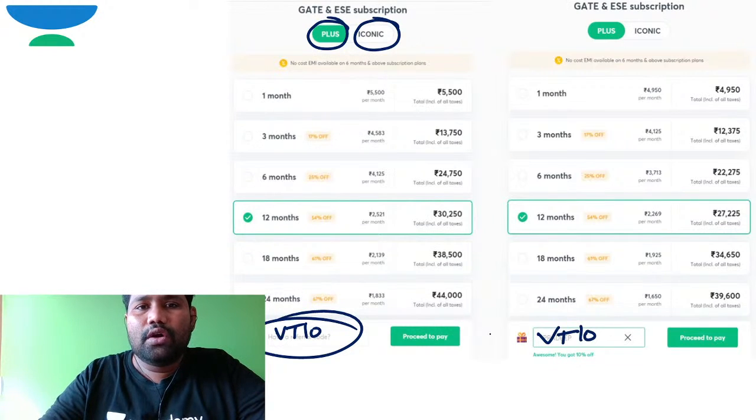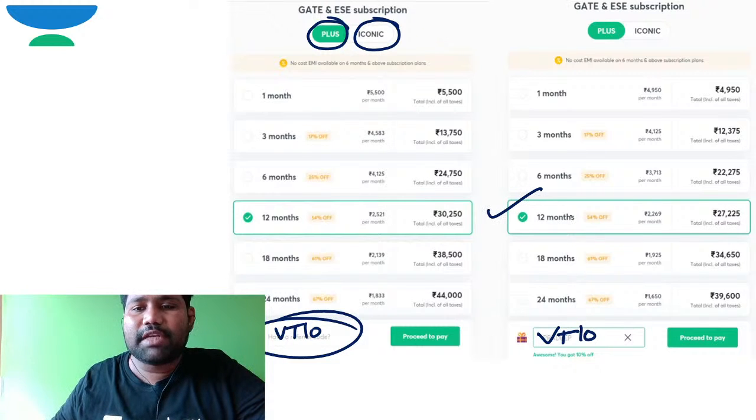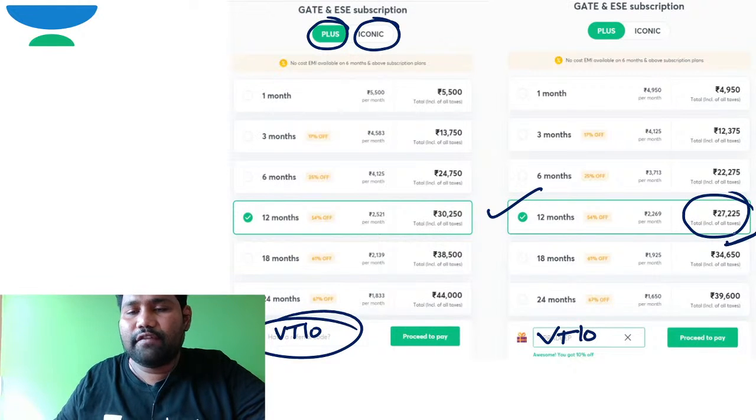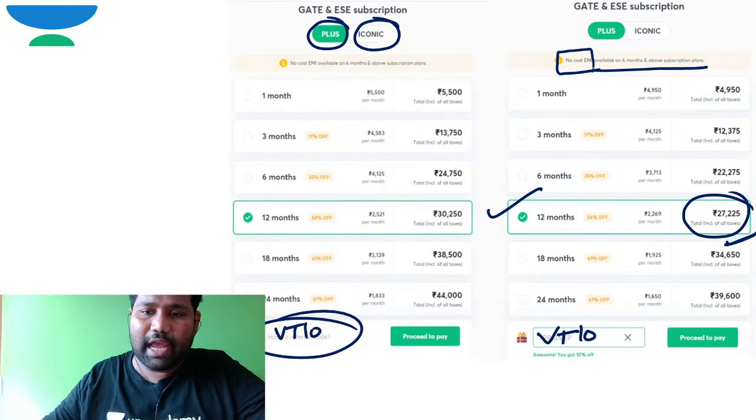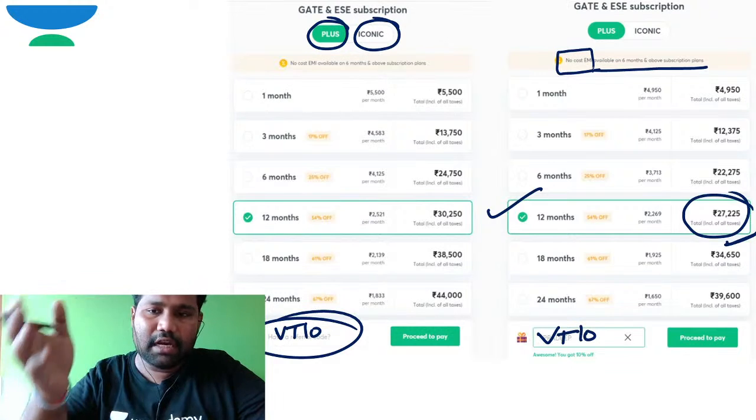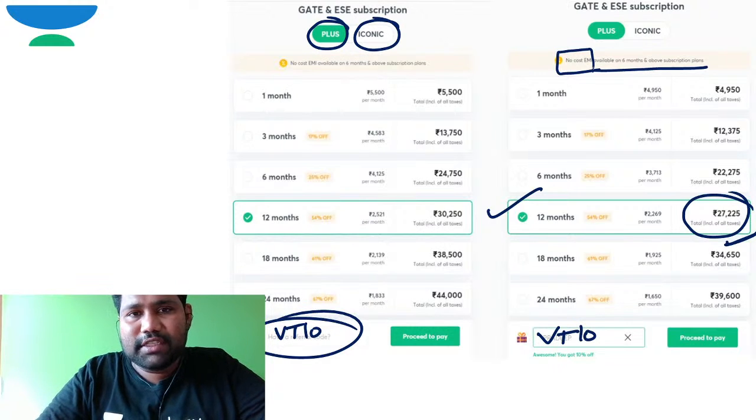So some people will say, sir, what is the cost for 12 months subscription of this GATE and ESE? For 12 months, the cost is 27,225 for GATE and ESE. And for more than 6 months course, a free cost EMI is also available. So you can have a look directly. If you want to pay by installments, you can pay by installments also. It's not at all a problem.